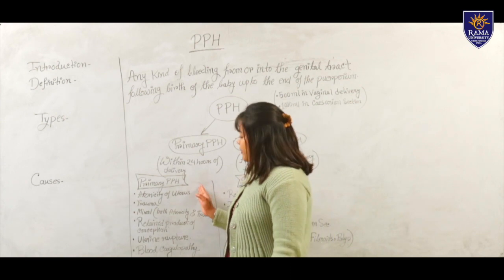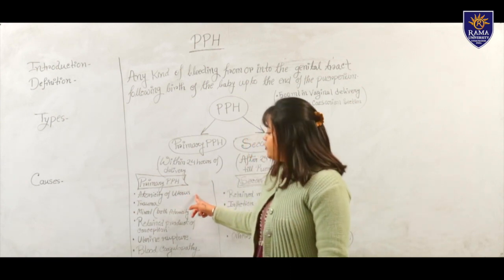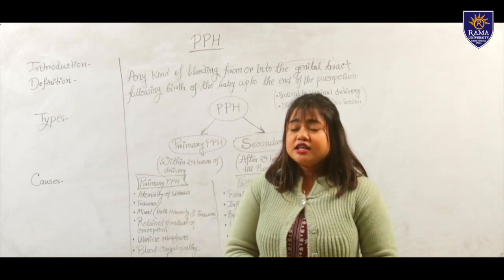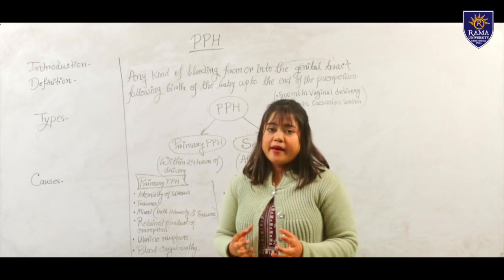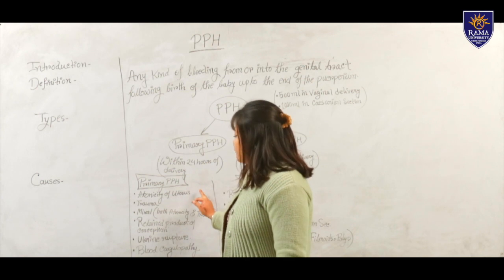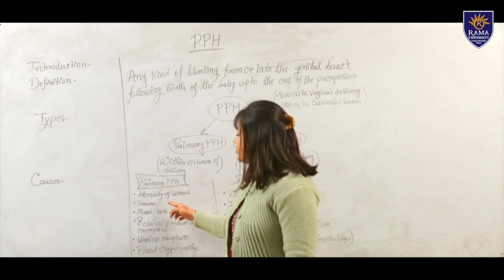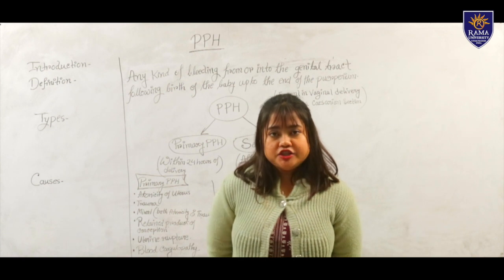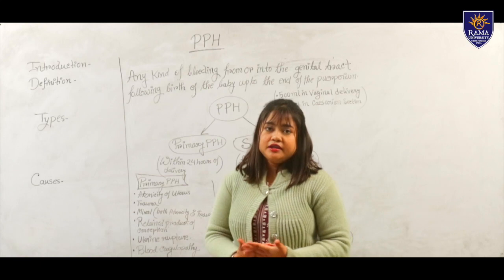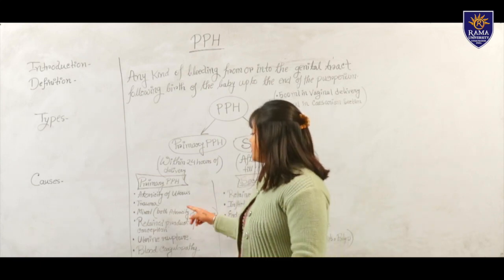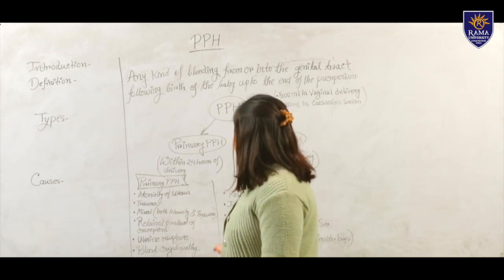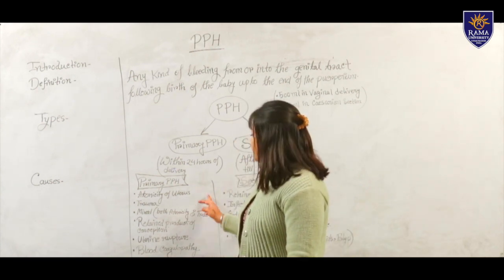In case of primary PPH, the first cause is atonicity of the uterus. Atonicity of the uterus means when the uterus is unable to contract or cannot go back to its original shape and size. Second one is trauma. Any kind of traumatic injury or any kind of accident may lead to PPH. Then next one is mixed, meaning both the atonicity of the uterus and any type of traumatic injury may lead to PPH.